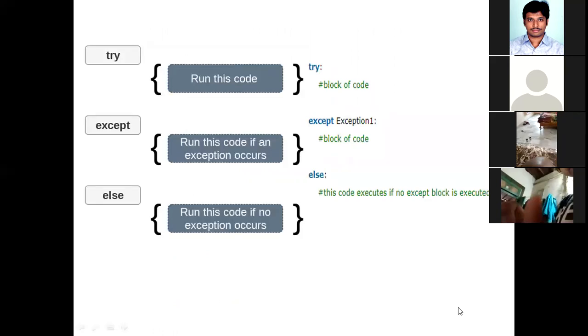Look at the statement. First, the try block of code you are writing, and if you have any errors in this block of code, the control will go to the except block. Right? Now, if this exception is not matching with any of these except blocks, then the control goes to the else part. See this? This code will be executed if no except block is executed. Are you understanding? The code under the else statement will be executed only if the exception raised in the try block is not matching with any of the exceptions in the except blocks. I'll show you with the help of an example.